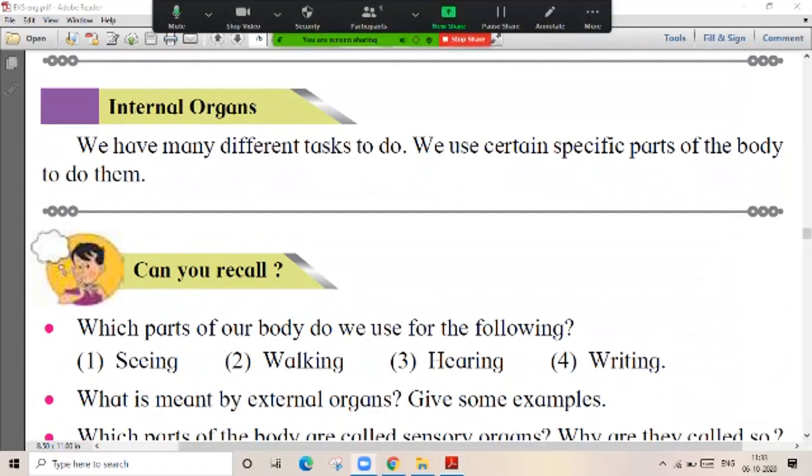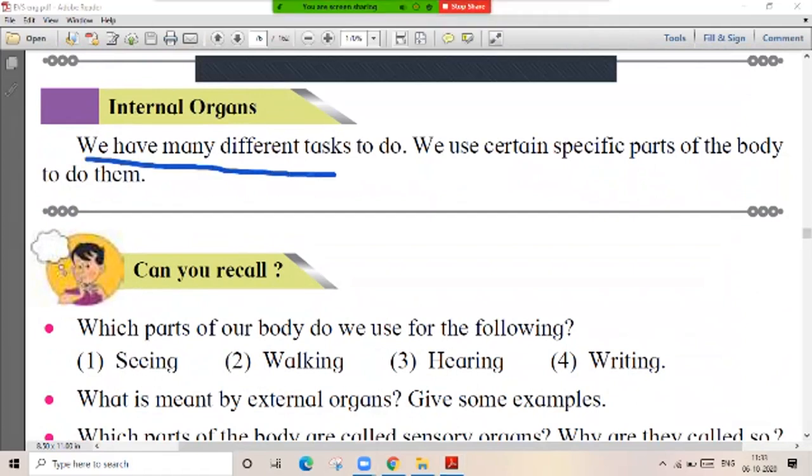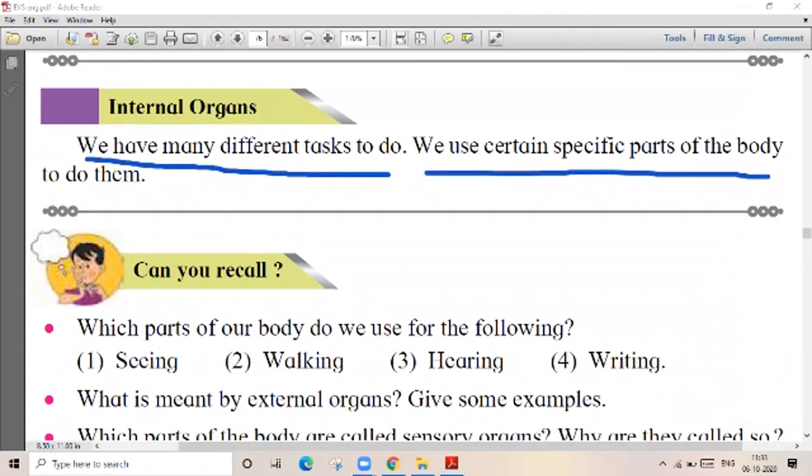So what are the internal organs, guys? We have many different tasks to do. We use certain specific parts of the body to do them, and the organs which are situated inside the body are known as internal organs. Okay, जे organs आपल्या शरीराच्या आतमध्ये असतात, they are known as internal organs.